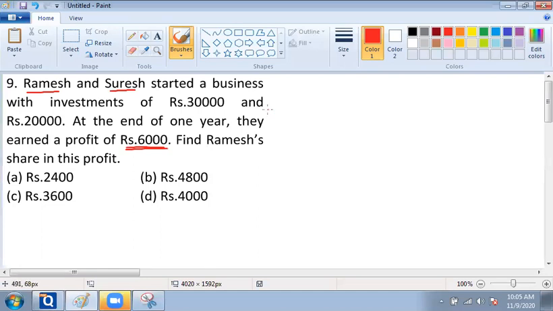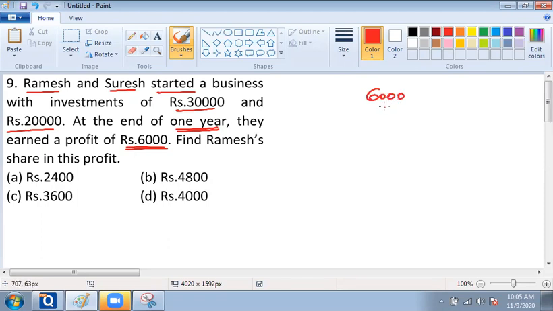So we can see that Ramesh and Suresh started a business with investments of rupees 30,000 and 20,000 respectively. We are considering a duration of 1 year. So the duration for which the money is invested corresponds to 12 months for both of them. Okay, so the ratio in which this 6,000 has to be divided between Ramesh and Suresh,